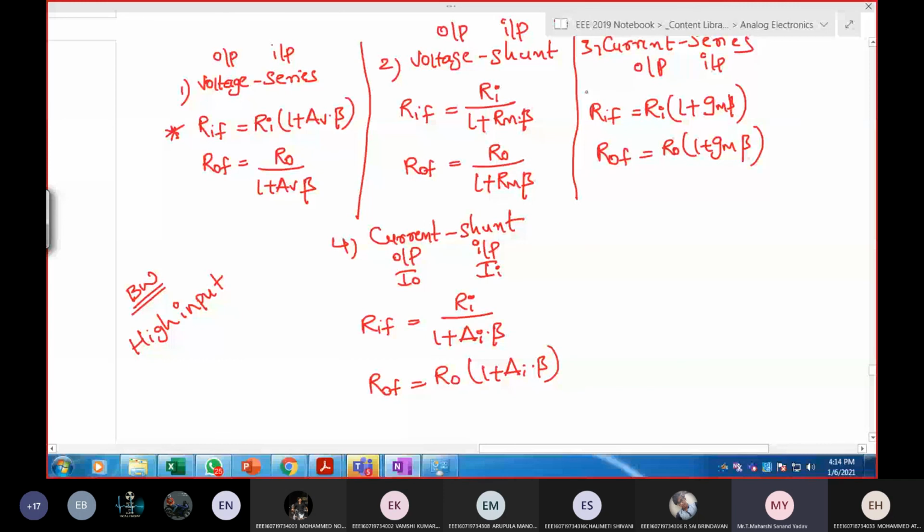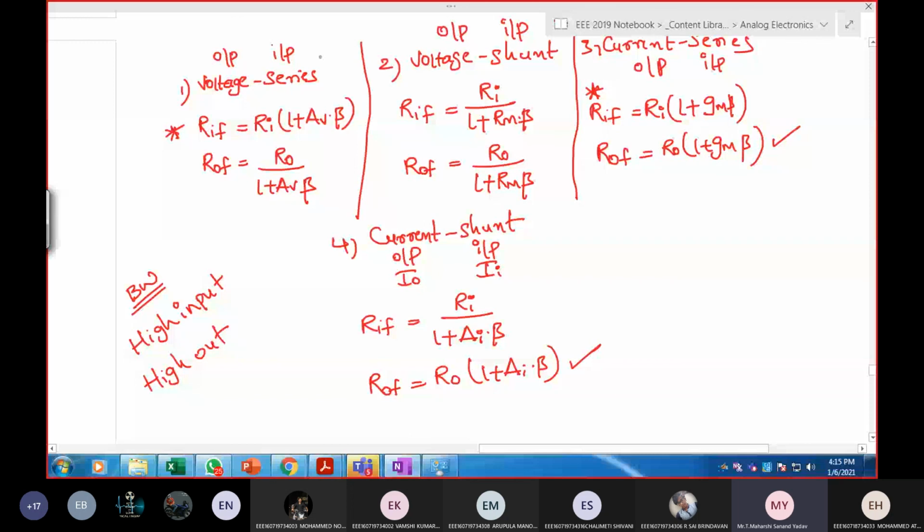This is one case, this is another. From these two, I can go with either voltage series or current series. Suppose my main aim is to get high output impedance. Here is one, here is another. So I can go with either current series or current shunt. It varies based on the application that you are using.